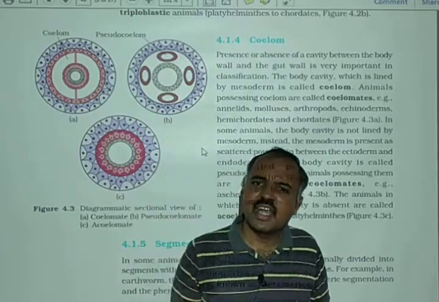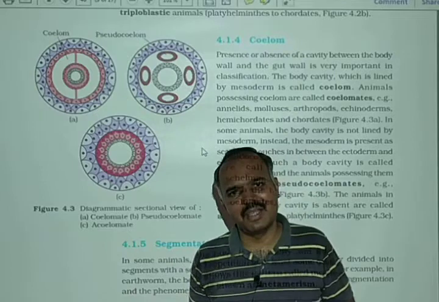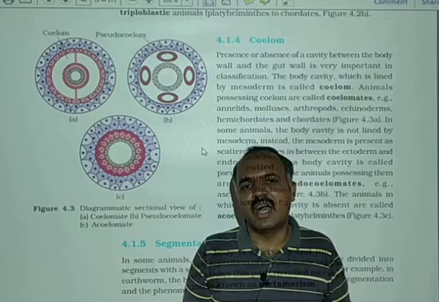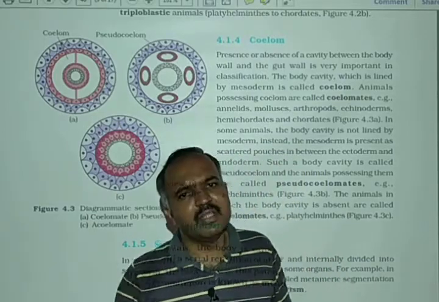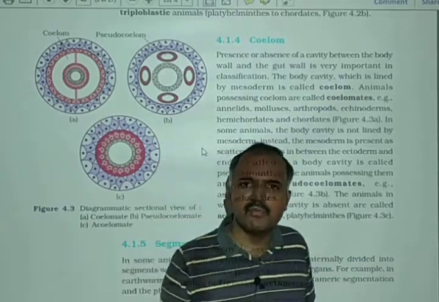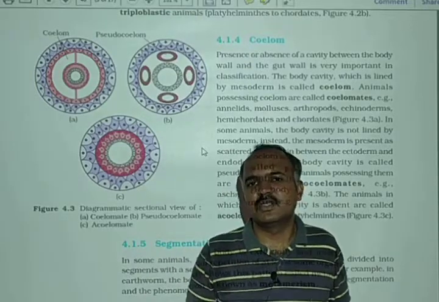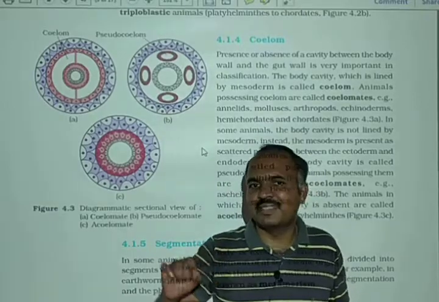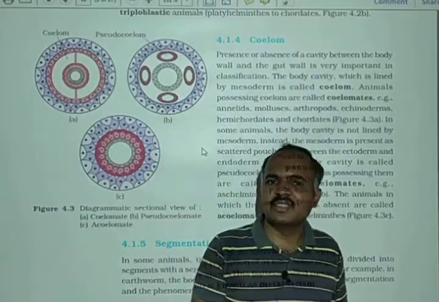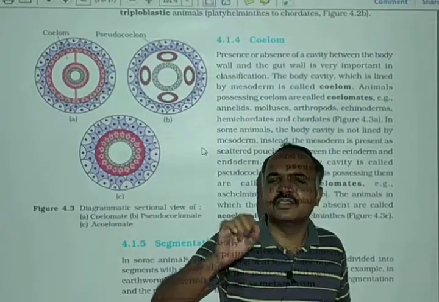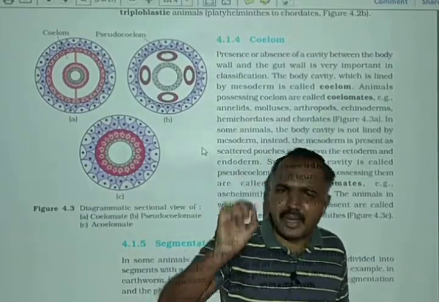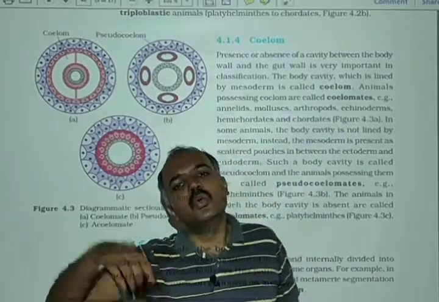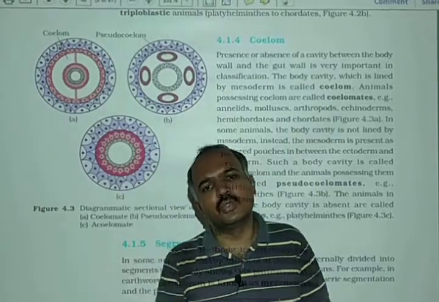Based on germ layers, we said that animals can be diploblastic and triploblastic. Diploblastic animals are Ctenophora and Cnidarians, and triploblastic animals are Platyhelminthes to chordates. Based on coelom, there are three types of animals: acoelomate, coelomate, and pseudocoelomate. Pseudocoelomate example is Aschelminthes. Acoelomate examples are Porifera, Cnidarians, Ctenophora, and Platyhelminthes. True coelomates are annelids to chordates.